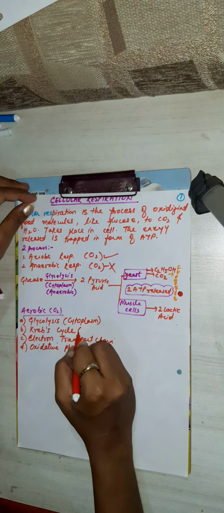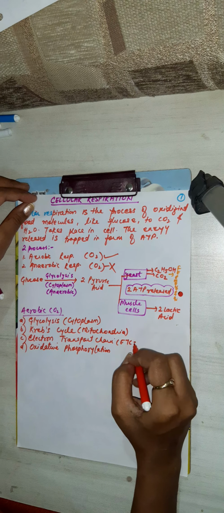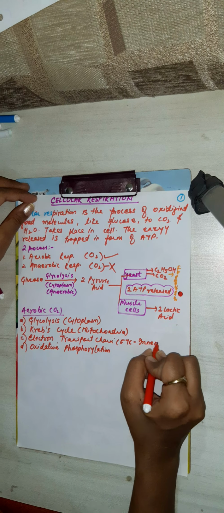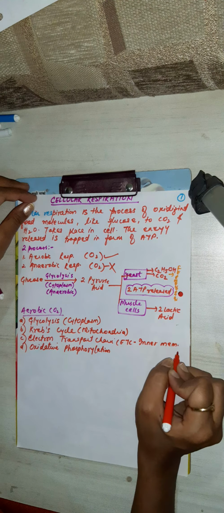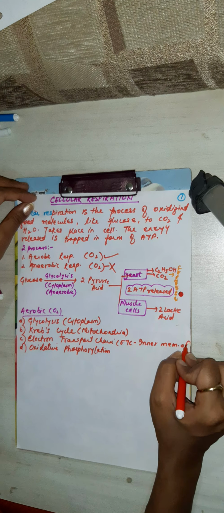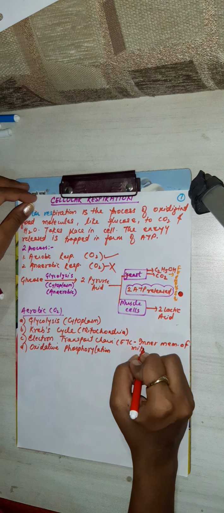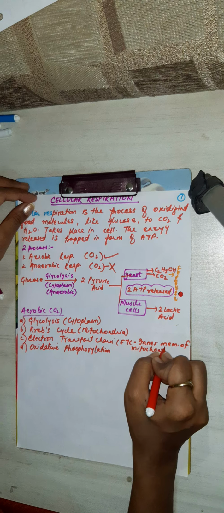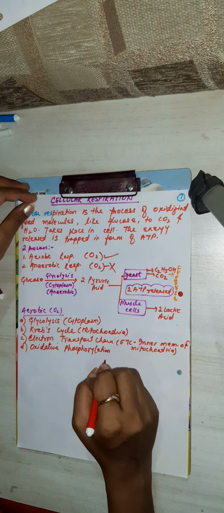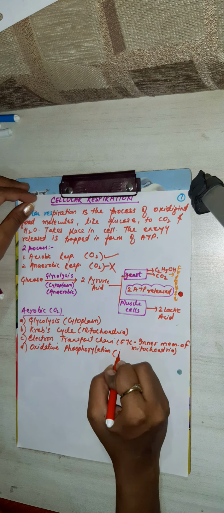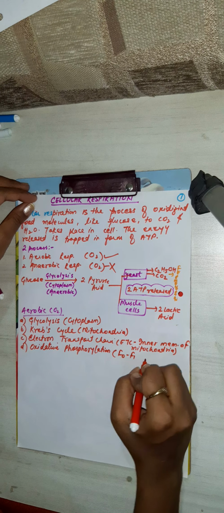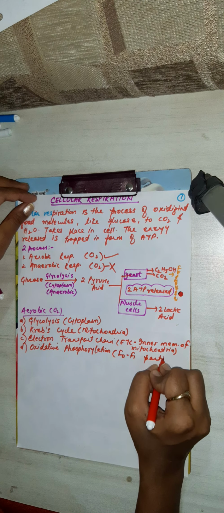The Krebs cycle takes place in the mitochondria. We will study the whole cycle in detail. ETC takes place in the inner membrane of the mitochondria. And oxidative phosphorylation takes place in F0, F1 particles.